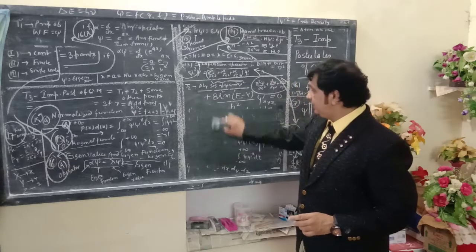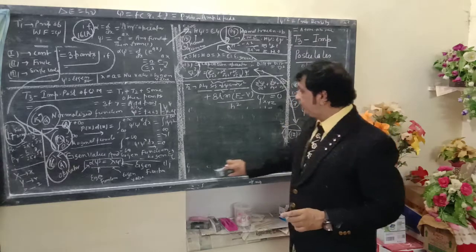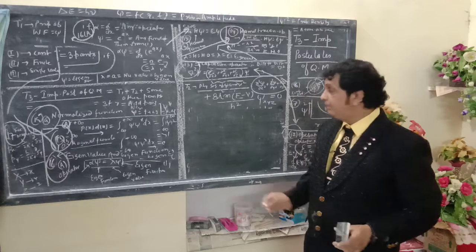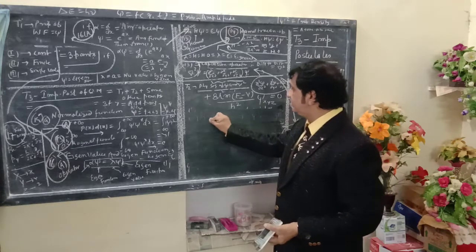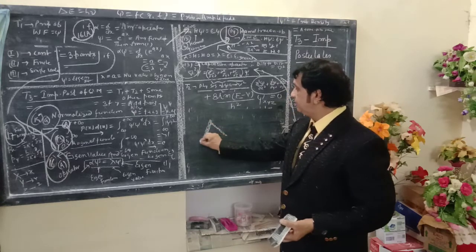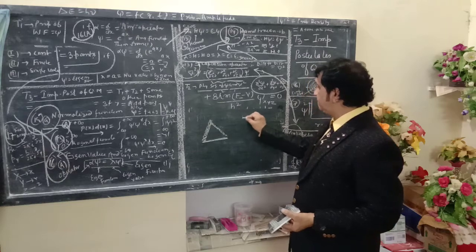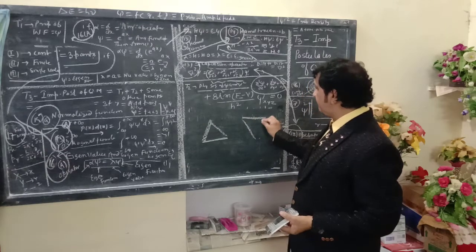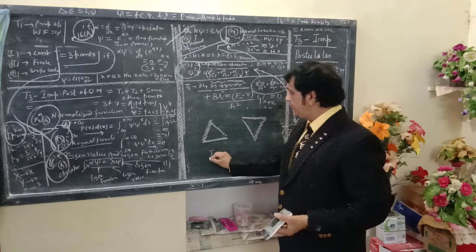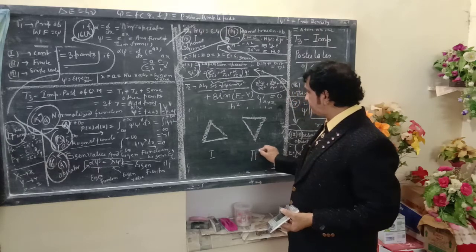The fundamental distinction, dear students, I would like to tell you: there are two types of symbols here, the first one and the second one.